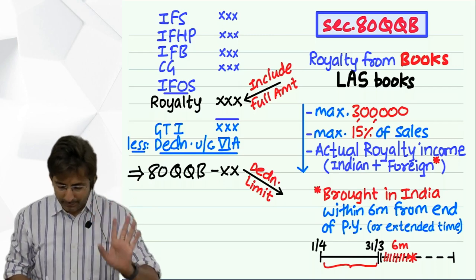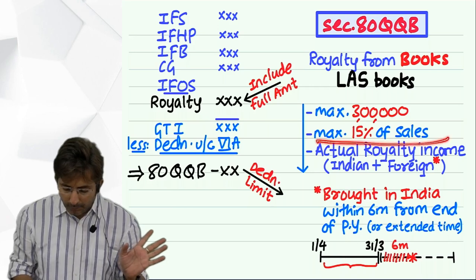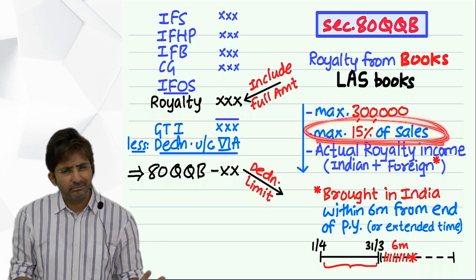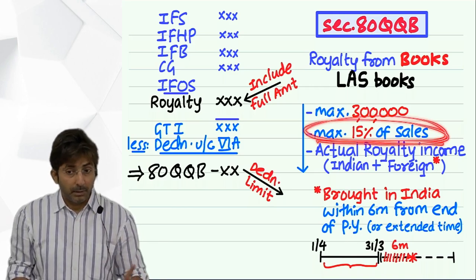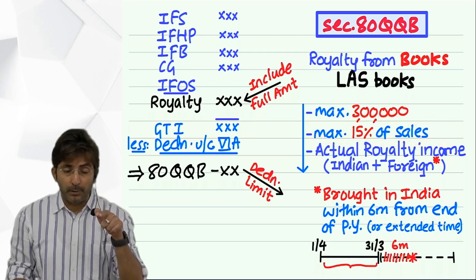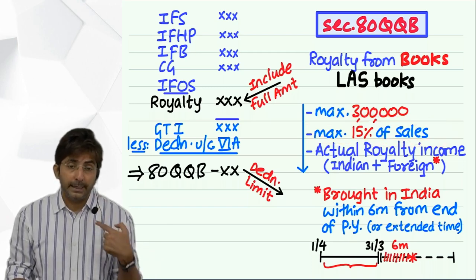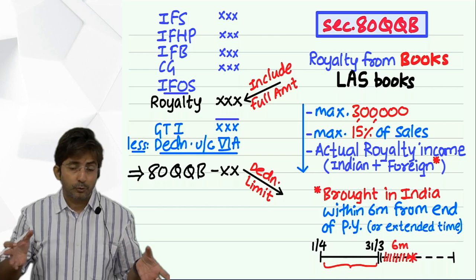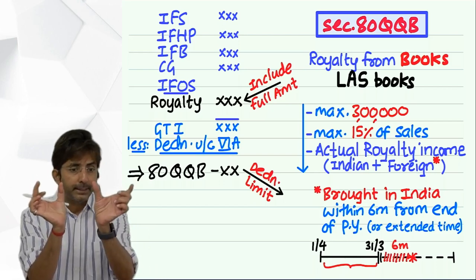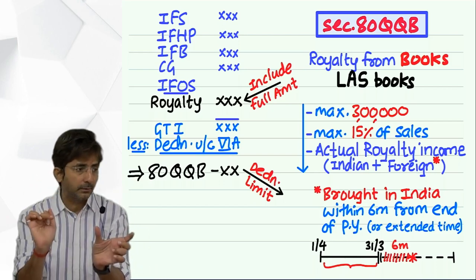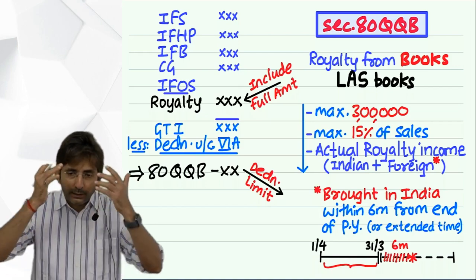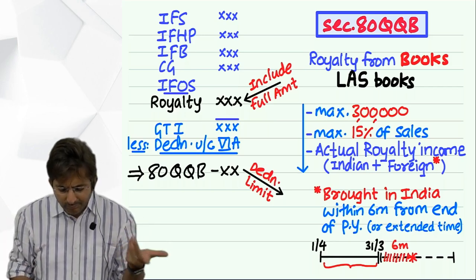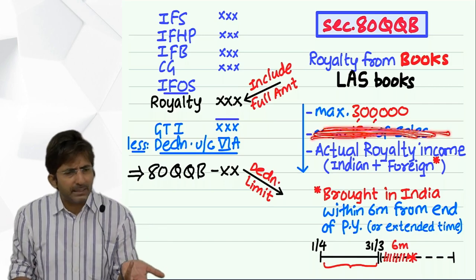Anyways, one more thing. If they don't mention anything about the percentage data, you can skip this figure also. But in one question we did in the class, they told you that he got royalty based on 18% of sales. So we converted that royalty of 18% into 15% by cross multiplication. But if they don't give anything about percentage of sales, you can in fact ignore this figure also. What difference does it make? My answer will be the same.